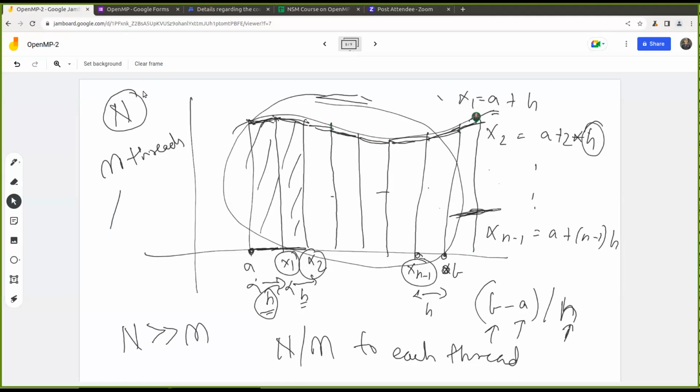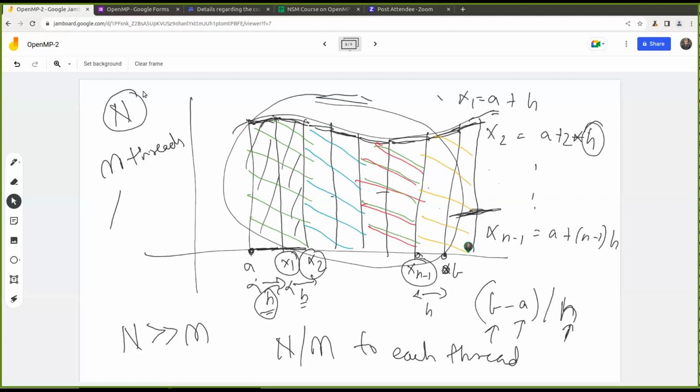So what we'll do is we'll give, let's say, the first two trapeziums to thread 1, the next two trapeziums to thread 2, and the next set of two trapeziums to thread 3. I should have taken a different color actually, but yeah. Let me pick up the red one. So this is for thread 3 and this is for thread 4. So I hope you're getting it.